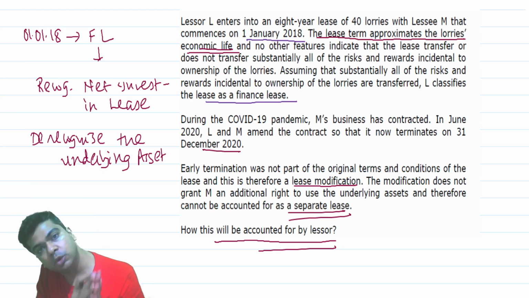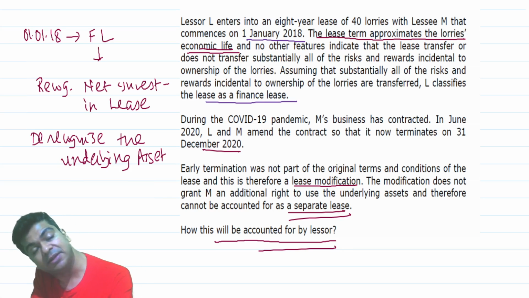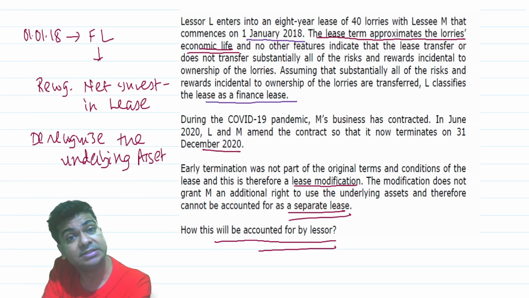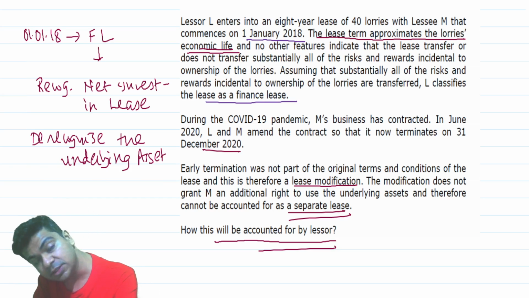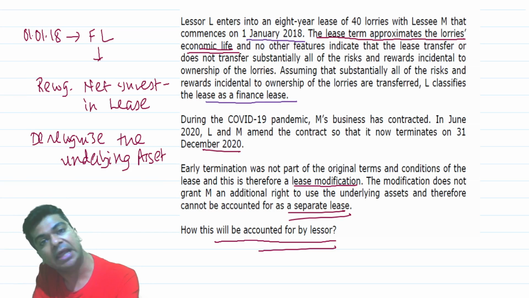Whatever the new terms and conditions are, if these terms had existed right from the inception of the lease, would you have classified this lease as operating or finance? If it still remains a finance lease, then there is no problem. But if the finance lease has become an operating lease, then appropriate adjustments in the books of the lessor will be necessary.